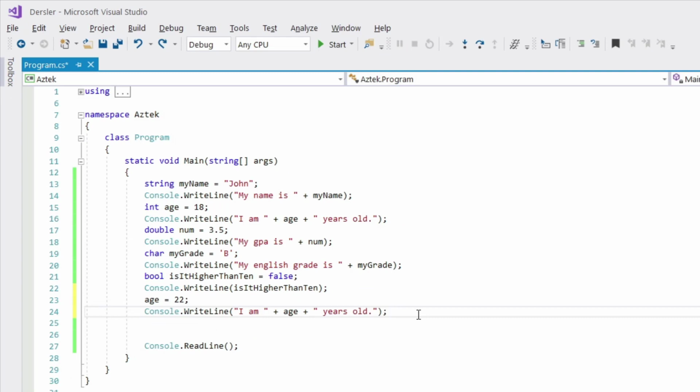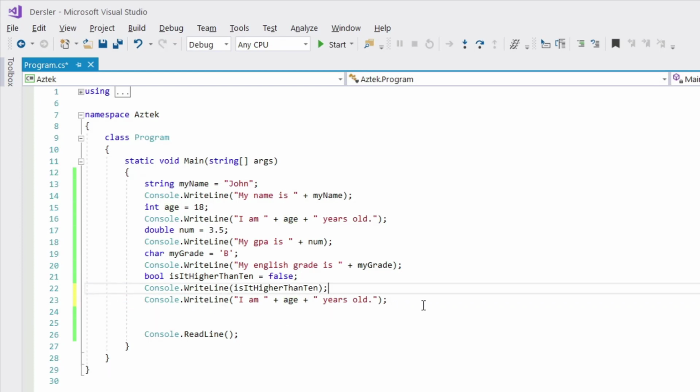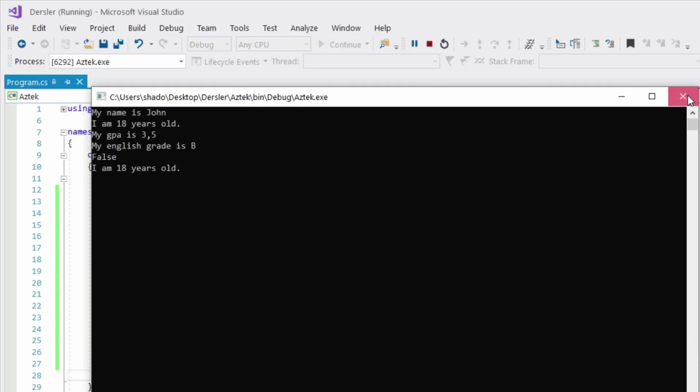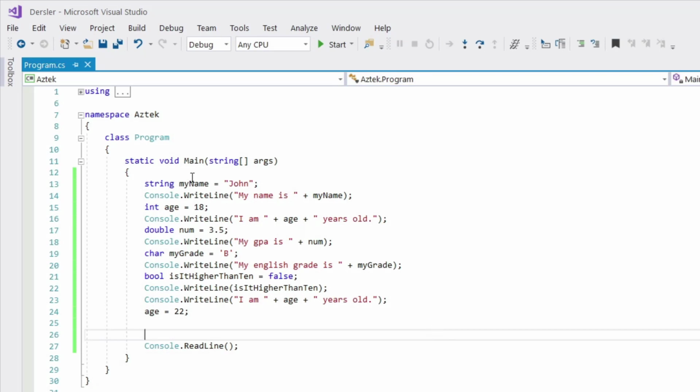So let's change it once more. Instead of changing age's value before our Console.WriteLine command, let's change it after our Console.WriteLine command. What's going to be this age's value? Is it going to be 18 or 22? The answer is 18. Why is it 18? Because the compiler executes these lines of commands respectively.